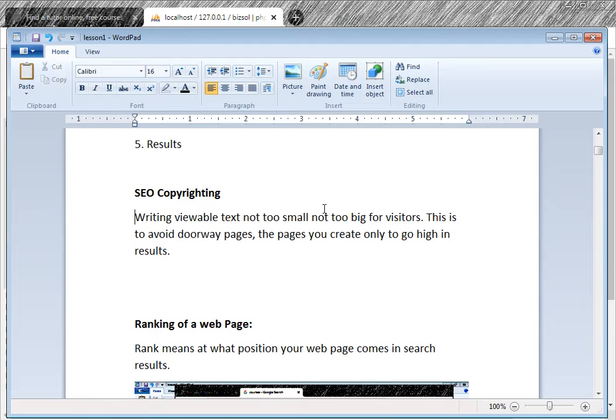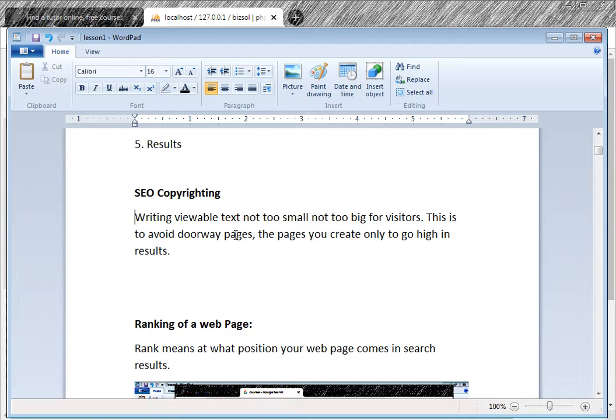Then see SEO copywriting. What is SEO copywriting? Viewable text in the body. It should not be too small and not too big for the visitors, so it is not annoying. You have to make your content unique: no duplication, no copying. The search engine will detect it.